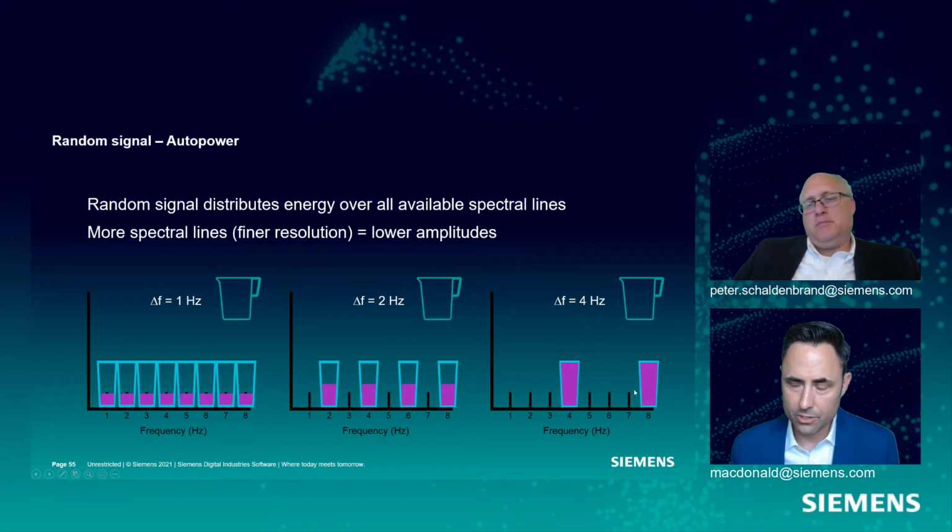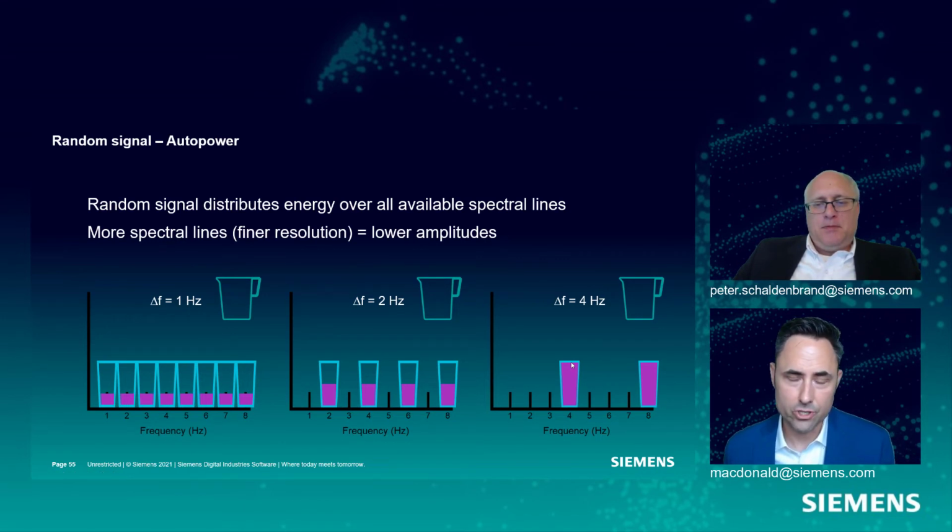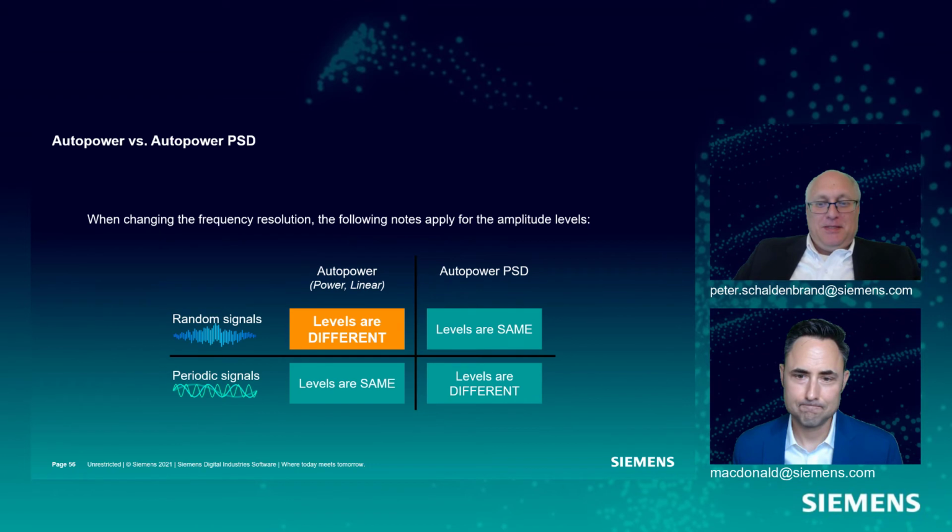If I have a coarser frequency resolution, 4 hertz resolution, it looks like I have more amplitude when I really don't. All of the pitchers started out the same. And in this world of spectrums, there's no leaking like in the 4 hertz case. You don't pour out in between the glasses. Everything gets captured in these glasses. That's 100% right. No grape Kool-Aid is wasted. That's right. So we get these levels that are different with a random signal using an auto power.